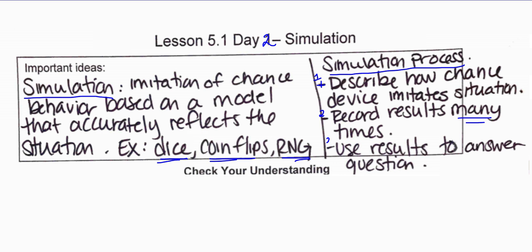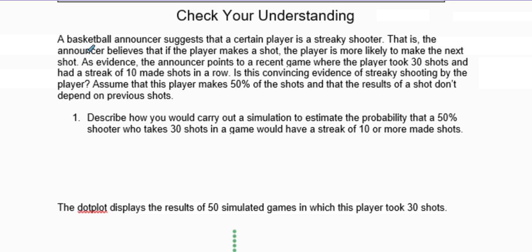All right, so let's pick out an example here. In this case, we have a basketball announcer who suggests that a certain player is a streaky shooter. That is, the announcer believes that if the player makes a shot, the player is more likely to make the next shot. As evidence, the announcer points to a recent game where the player took 30 shots and had a streak of 10 made shots in a row. Is this convincing evidence of streaky shooting by the player?